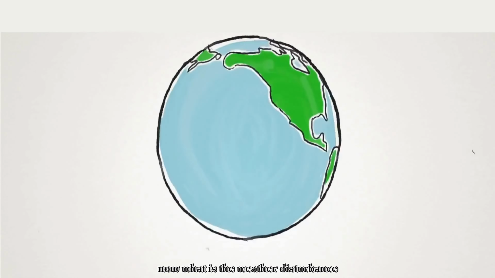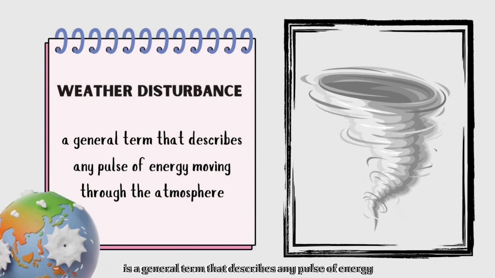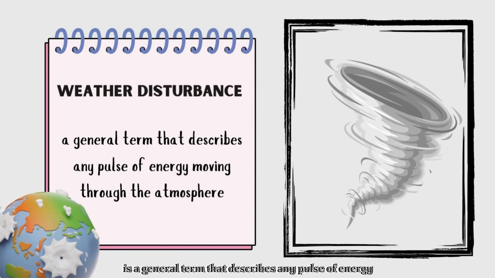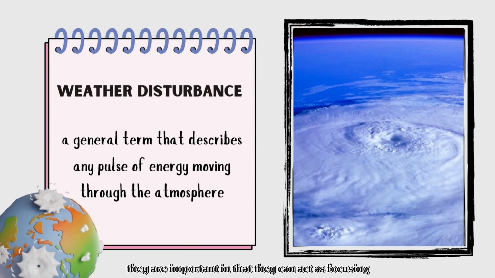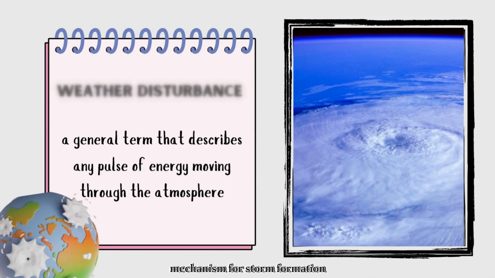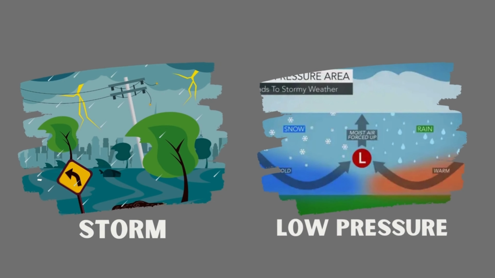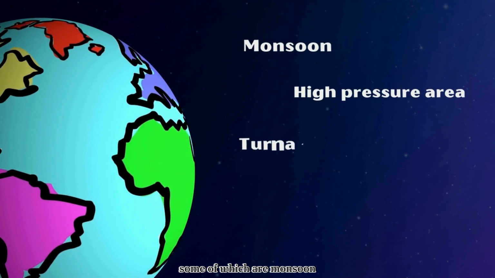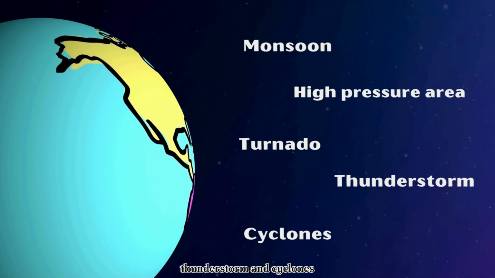Now, what is a weather disturbance? A weather disturbance is a general term that describes any pulse of energy moving through the atmosphere. They are important in that they can act as a focusing mechanism for storm formation or even to intensify low pressure systems. There are different types of weather disturbance, some of which are monsoon, high pressure area, tornado, thunderstorm, and cyclones.